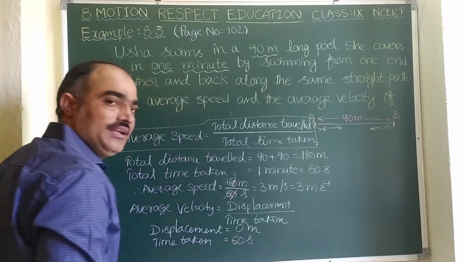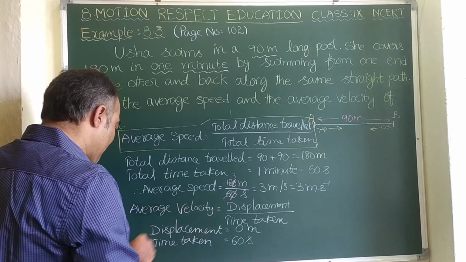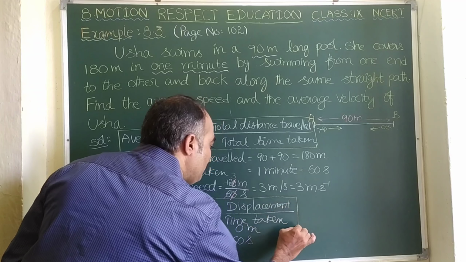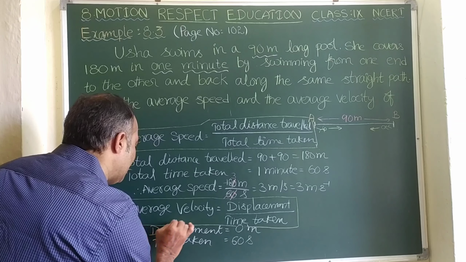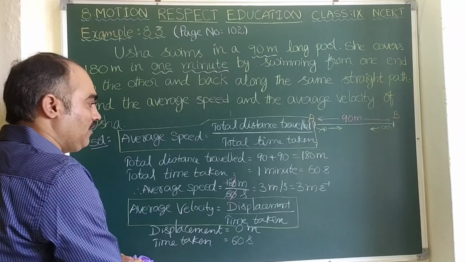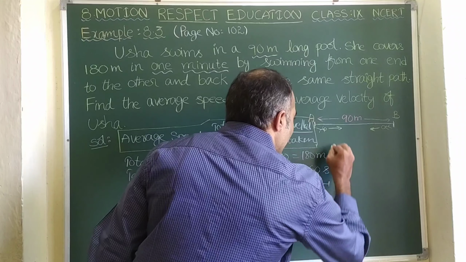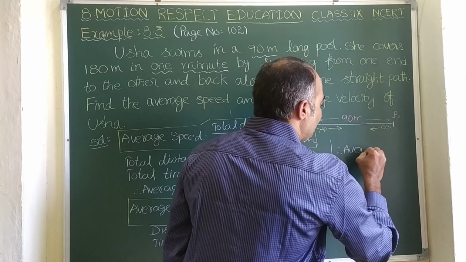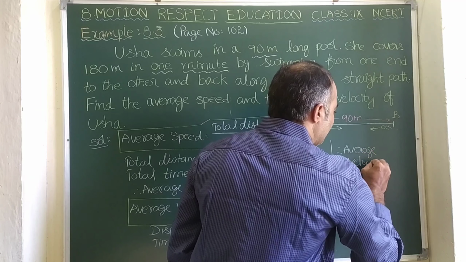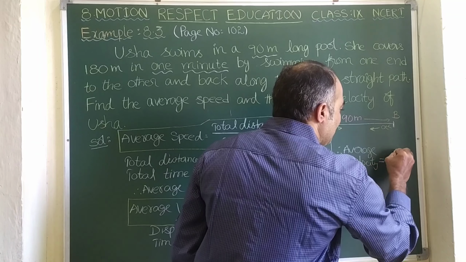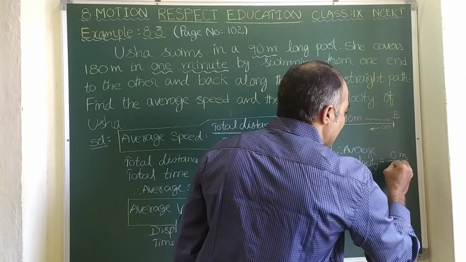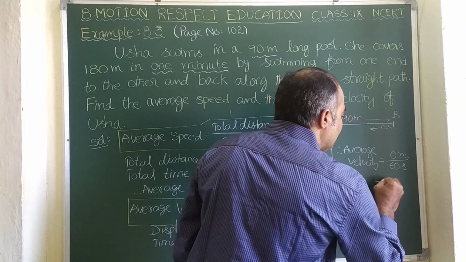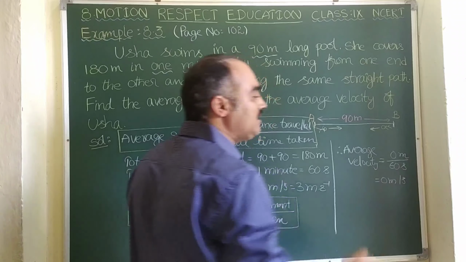Let us substitute these values in the formula of average velocity, displacement by time taken. Therefore, average velocity is displacement 0 meters divided by time 60 seconds. As you know, 0 divided by any value is 0. So this is 0 meter per second. That means there is no velocity.